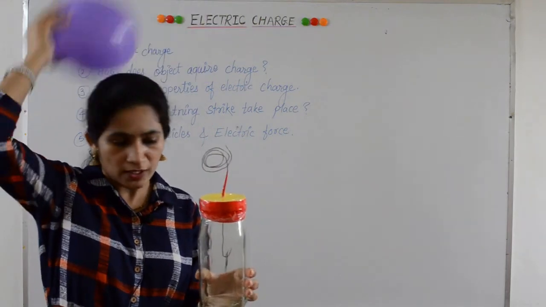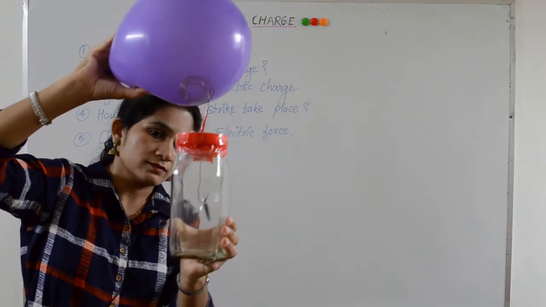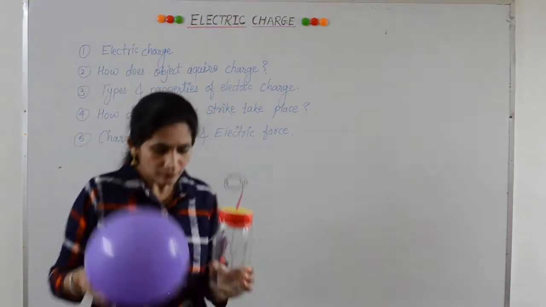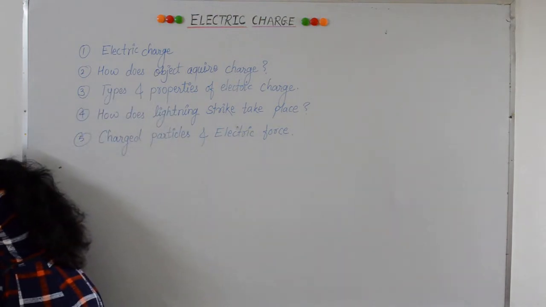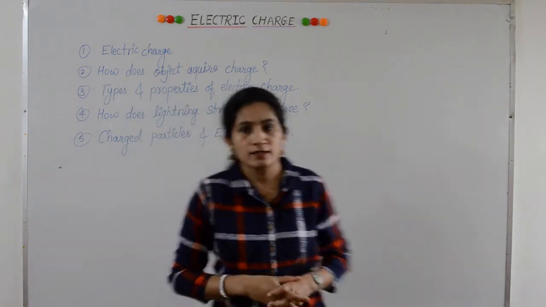Let me do it one more time. The aluminum foils move apart. Why do the aluminum leaves repel each other? The answer to this question you will get later in this class.